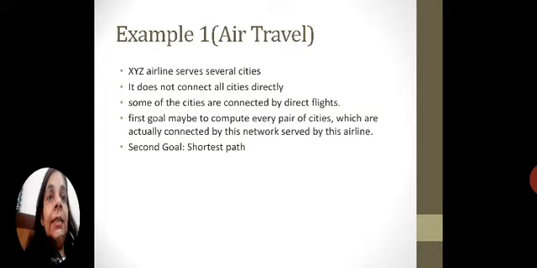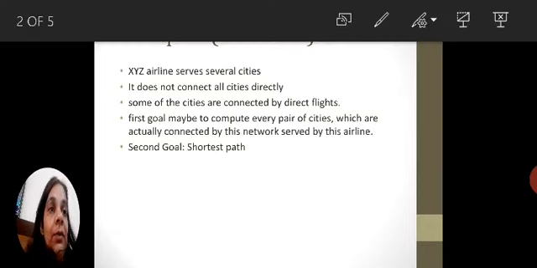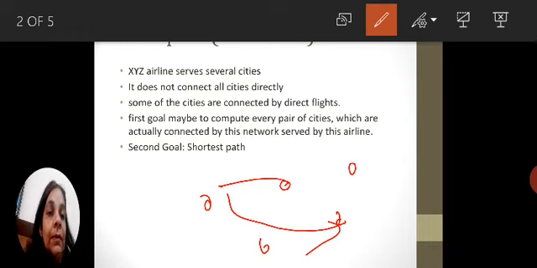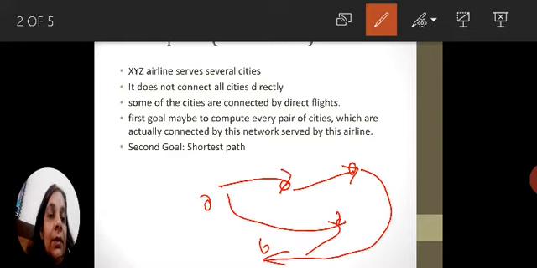Now, one nice thing about moving to a particular abstract level is that the actual picture can be distorted. Suppose these are a few connections in this direction, in this direction, and then here in this direction.